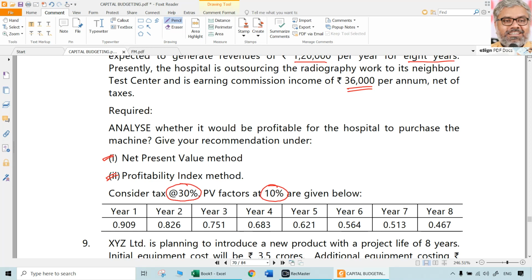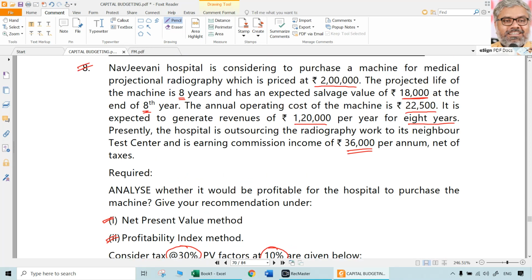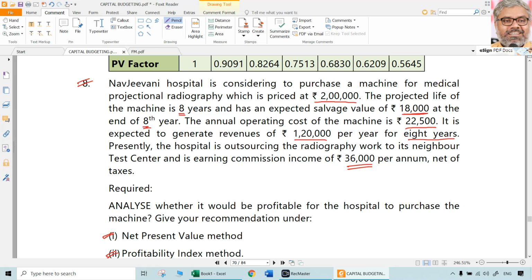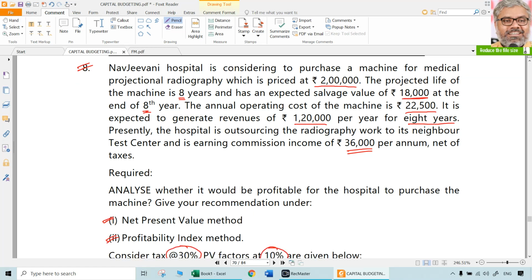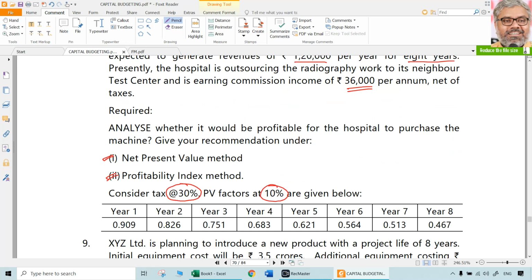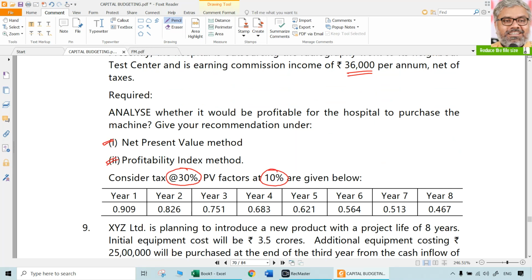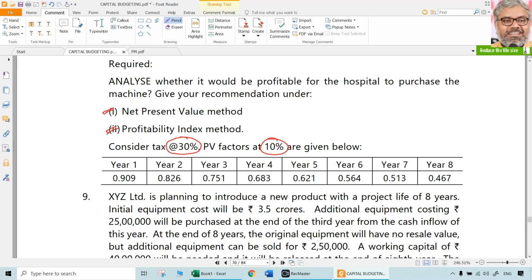When they are given, we just have to take them as they are. But do we need them for all the 8 years separately? We don't need that. Why? Because the revenues are constant, annual operating costs are constant, and whatever the opportunity cost is, which is lost now, is also constant. When everything is constant, we don't need to use all of these 8 years' discount factors separately. We can take the annuity factor. So before going ahead with the question, let us first make the annuity factor ready.